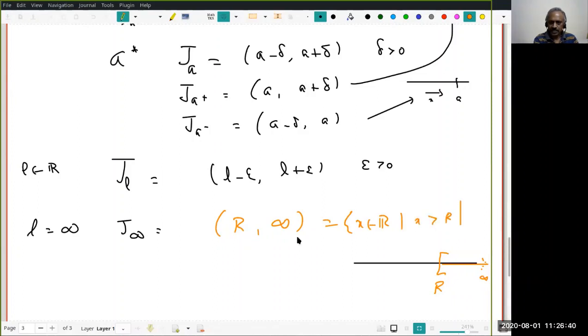So this is an interval containing infinity intuitively for me. This is an interval containing the object a plus for me. And this is an interval containing a minus for me. Do you understand this? And for L equal to minus infinity, can somebody tell me what it should be? What should this be?